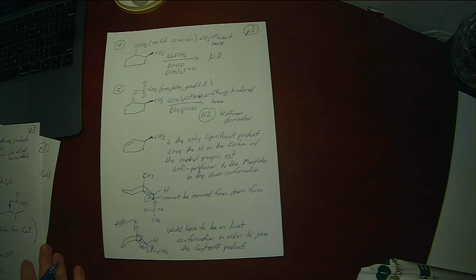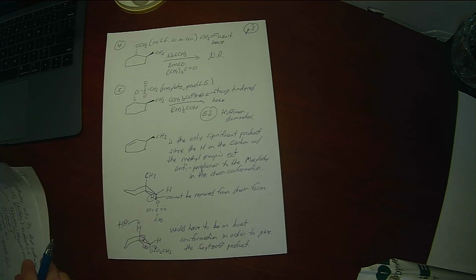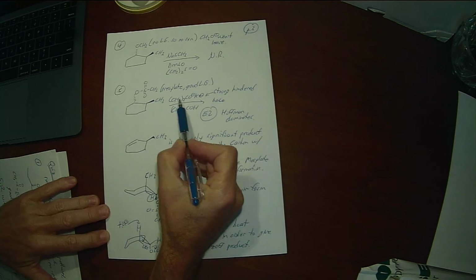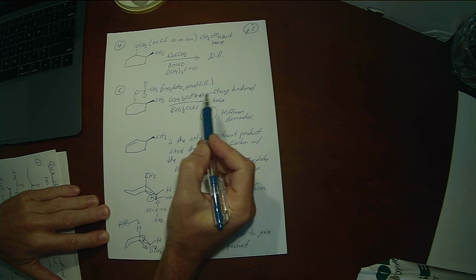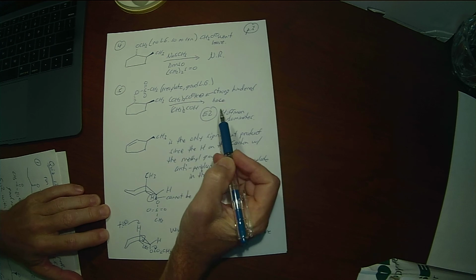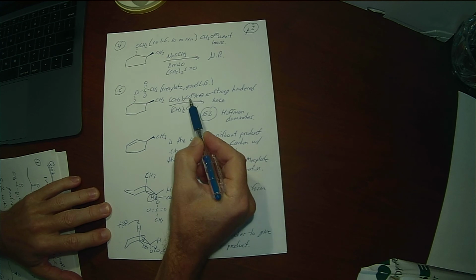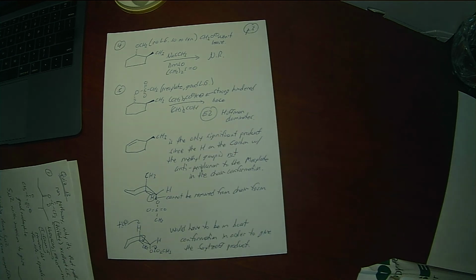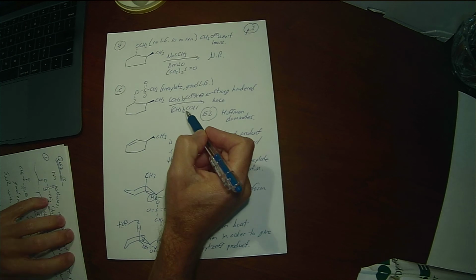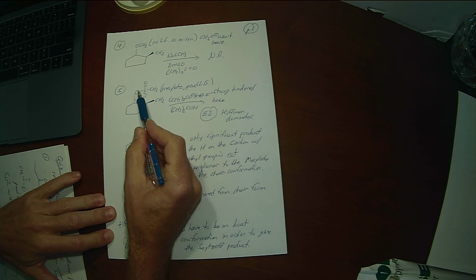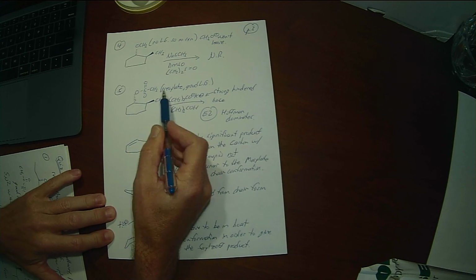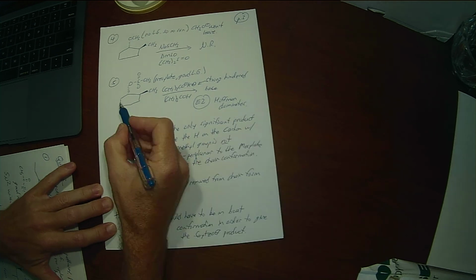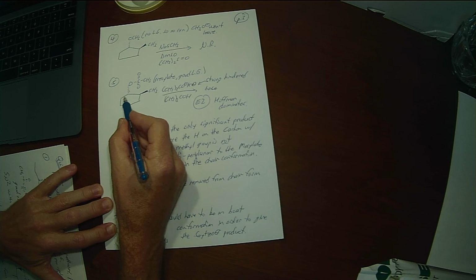And if you took that approach, you'd discover that the fifth one was the one that had the strong hindered base, potassium tertiary butoxide in tertiary butanol. That's the usual solvent because you use the conjugate acid of the base as the solvent. So you make potassium t-butoxide by dissolving potassium metal in t-butanol. So that's a strong hindered base. Mesylate is an excellent leaving group. This is going to be an E2 pathway. The Hofmann product will be the one that dominates, so it'll go in this direction.